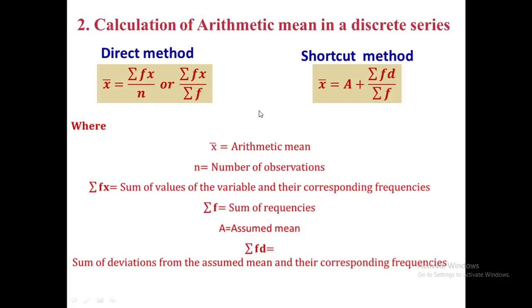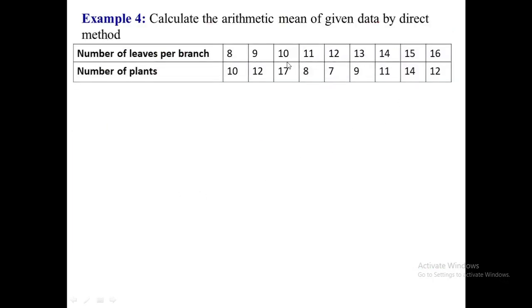In the second category, this is the calculation of the arithmetic mean in a discrete series. For computation of the arithmetic mean in a discrete series, or where the frequency is given, the values of the variables are multiplied by their respective frequencies. We can calculate the mean by the direct method or shortcut method, and again we will get the same result. These are the formulas of the direct method and shortcut method. Here n and summation f are the same, but in both cases the actual meaning is the total number of observations.